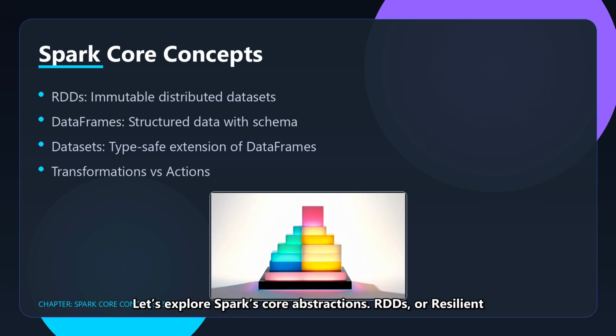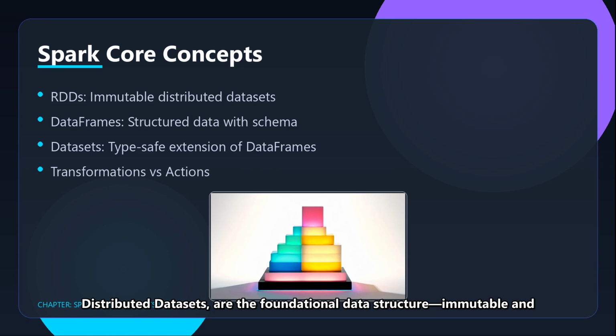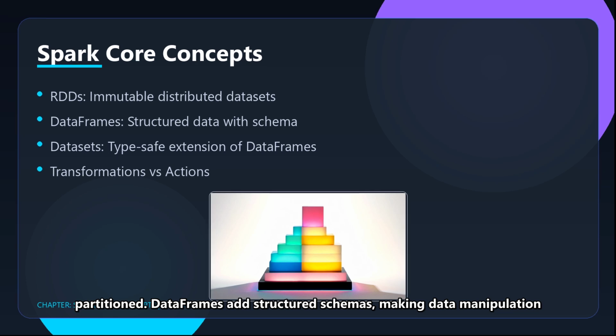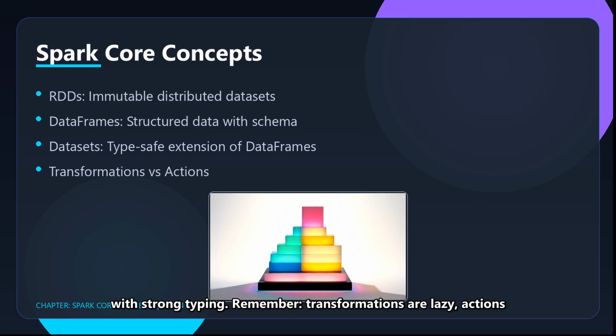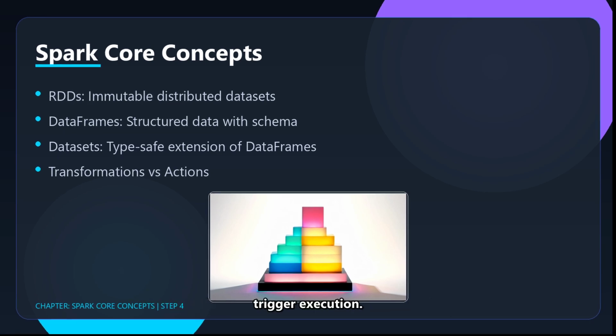Let's explore Spark's core abstractions. RDD, or Resilient Distributed Datasets, are the foundational data structure, immutable and partitioned. DataFrames add structured schemas, making data manipulation easier. Datasets combine the best of both worlds with strong typing. Remember, transformations are lazy, actions trigger execution.